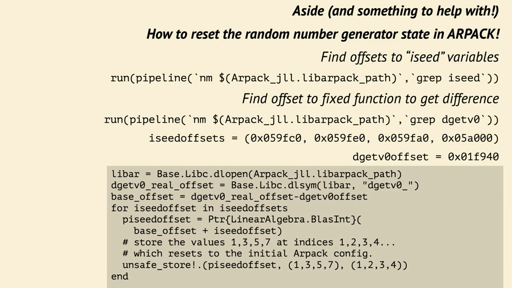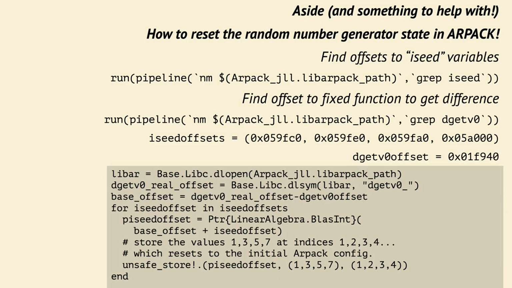This means that if you start Arpack and then run it again, you can get different results, even with the same inputs. This is extremely annoying behavior when you're interested in reproducing codes. The only way to reproduce this would be to essentially restart the entire Julia process to get Arpack to restart its random numbers.